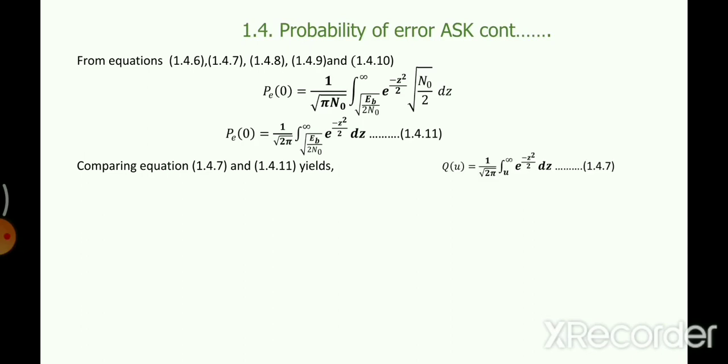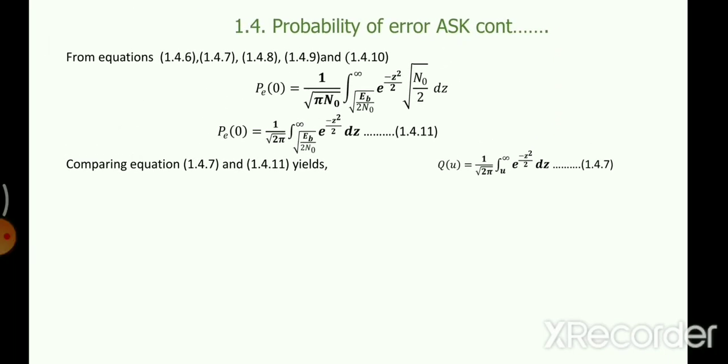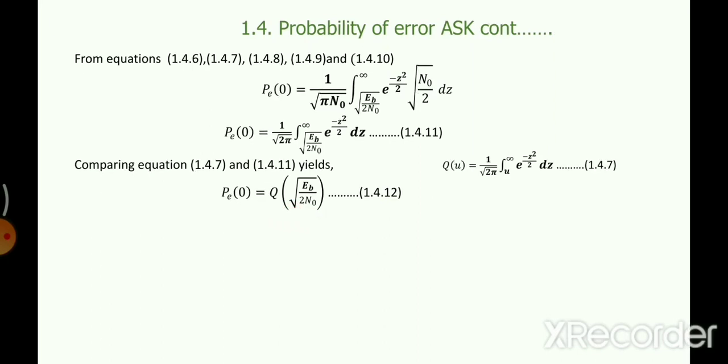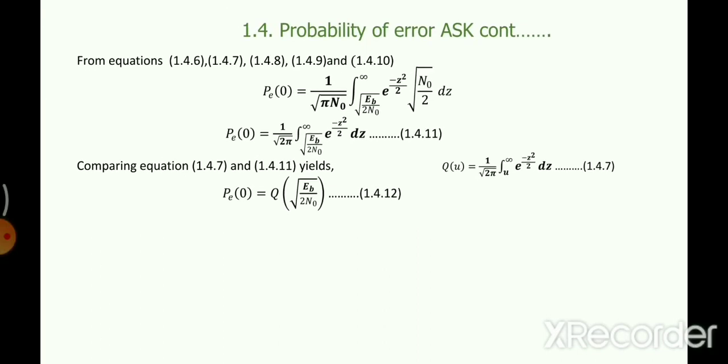Again, if you compare with the Q function, you can see the constant is the same, 1 upon root 2 pi. Inside also you have the same. You can compare the limits. This was the function of U, and the limit started from U. Now this is the function of this, so instead of Q(U) you can write Q of root of EB by 2N0. So now PE0 is equal to this, by comparing equations 11 and 7.